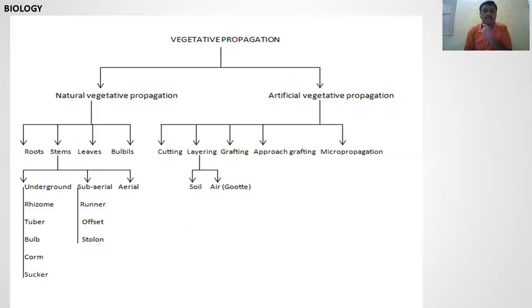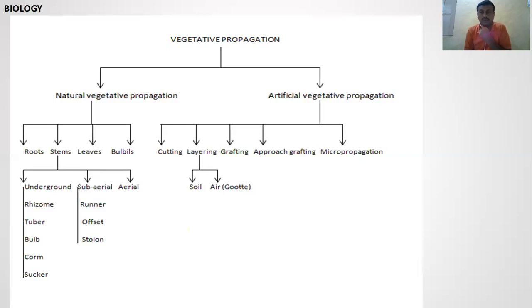Then second is the runner. It also grows horizontally along the soil surface, and the runner on all sides produces daughter plants. Example, Cynodon, which means lawn grass. Oxalis is also an example of runners.